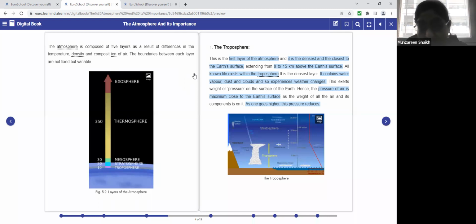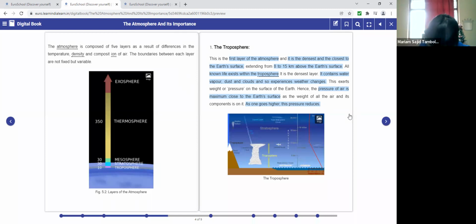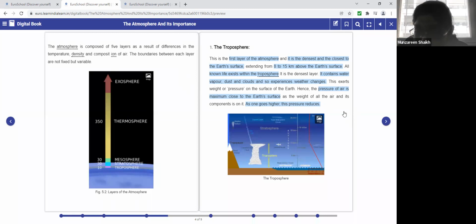Hence the pressure of the air is maximum close to the earth's surface, as the weight of all the air and its components is on it. Because of the components of the troposphere, it exerts weight and pressure on the earth's surface.